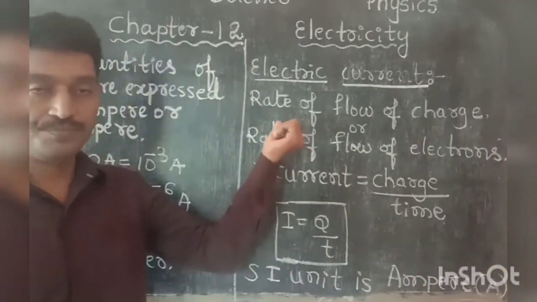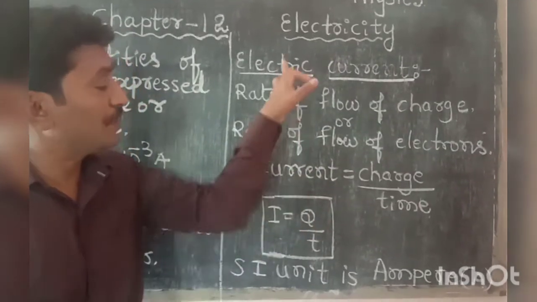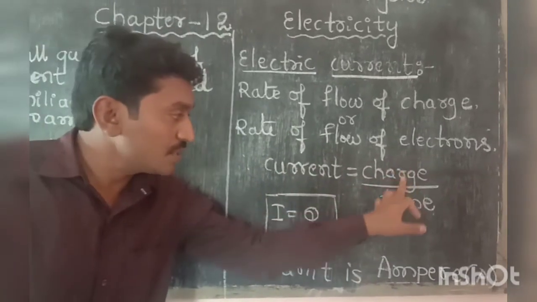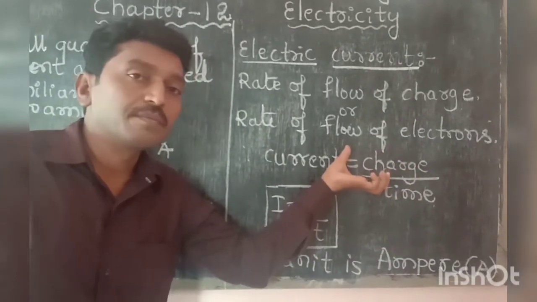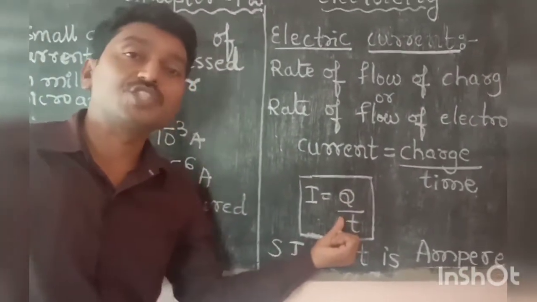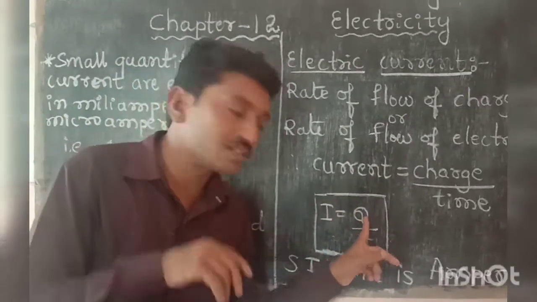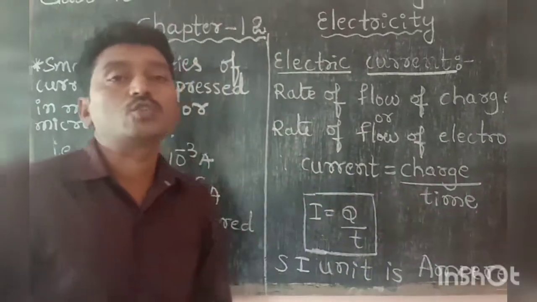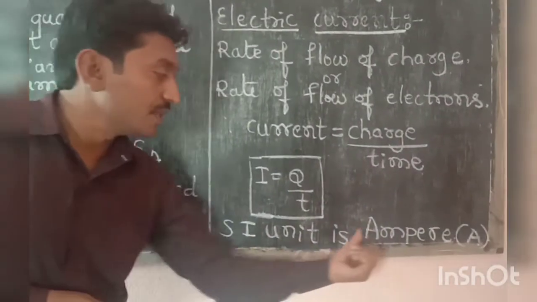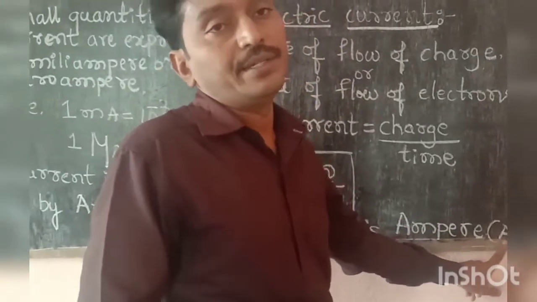Then current. Electric current can be represented by I. So electric current equals charge by time. This is mathematically represented as I equals Q by T. I means the current, Q means the flow of charge, and T means the time taken for the current to flow in a circuit. And finally, the SI unit of current is ampere. It is represented by the letter A.